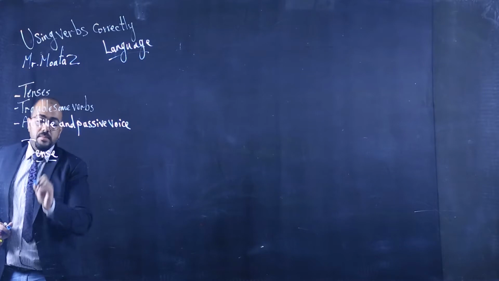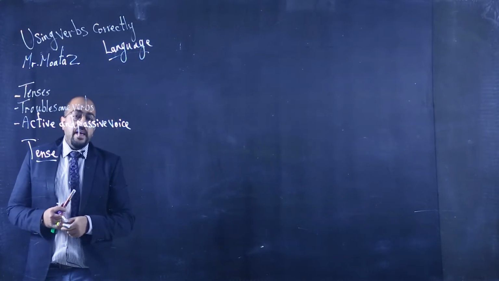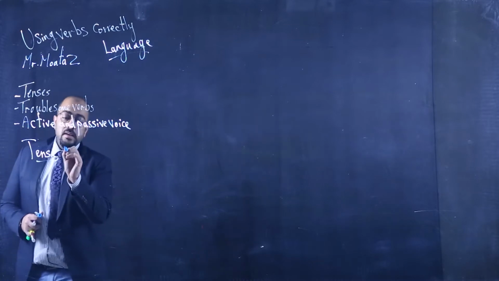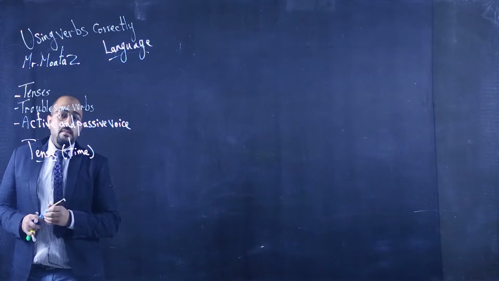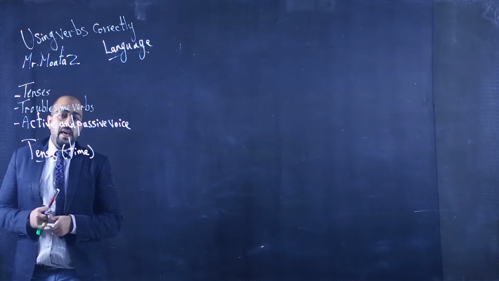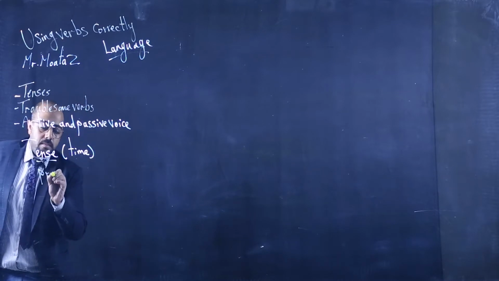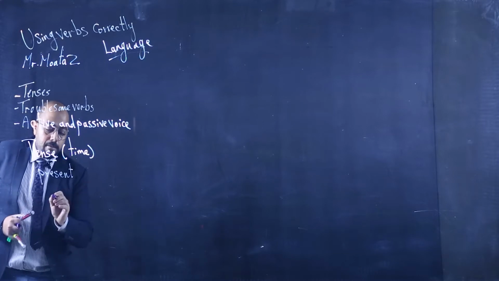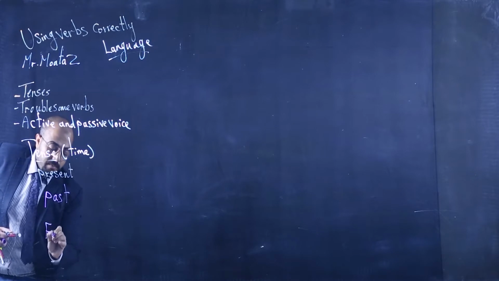What is a tense? A tense is the time that shows an action or a state of being expressed by a verb. So when we talk about tenses, it shows the time of the action or the state of being. We have 6 main tenses. They are present, past, future.